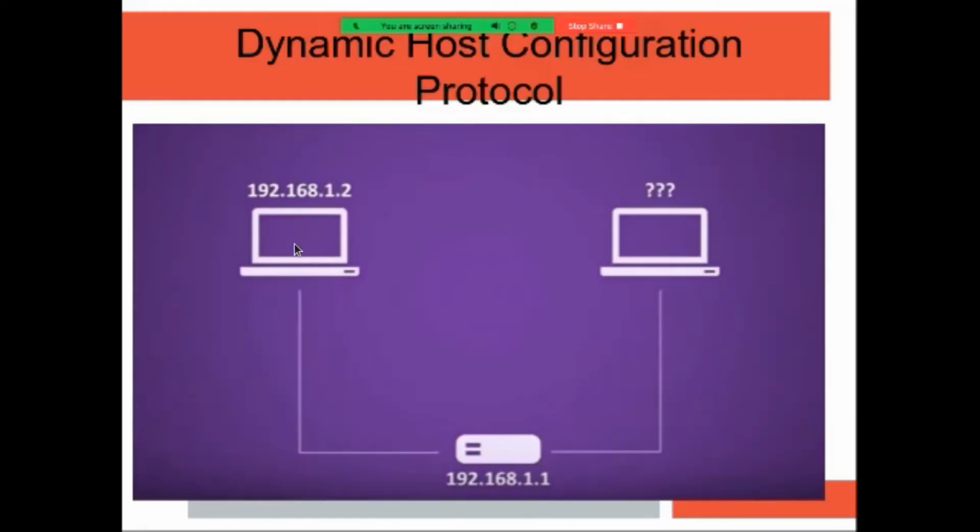In that case, DHCP gives an IP address to that machine. So that is the way DHCP works: the IP address is given to the system at runtime, when the system starts and is on in the network.